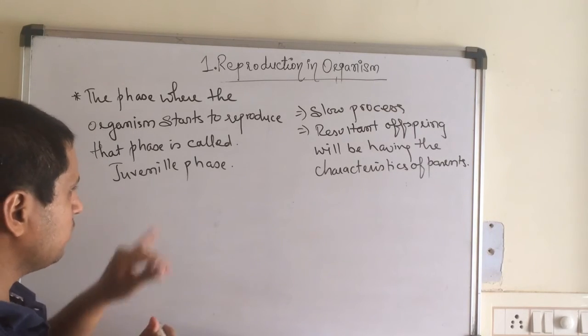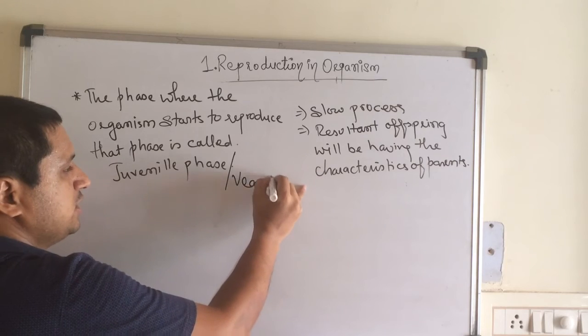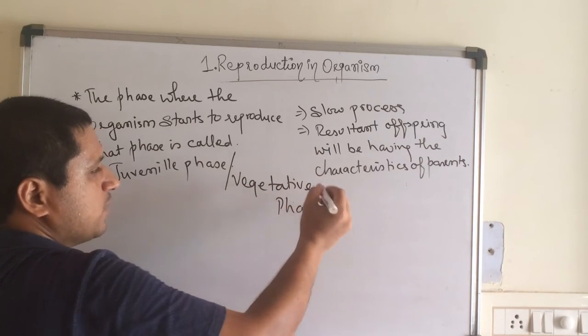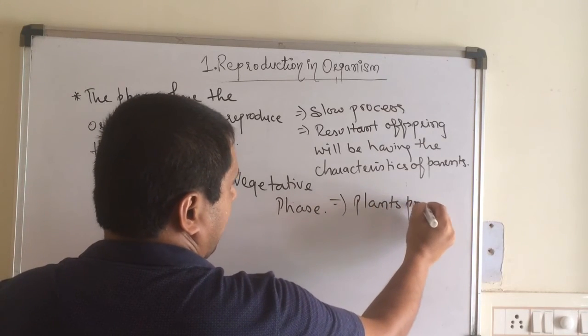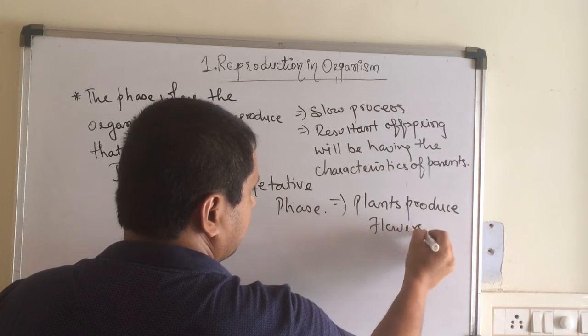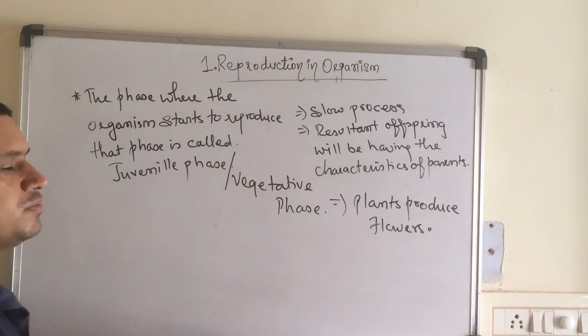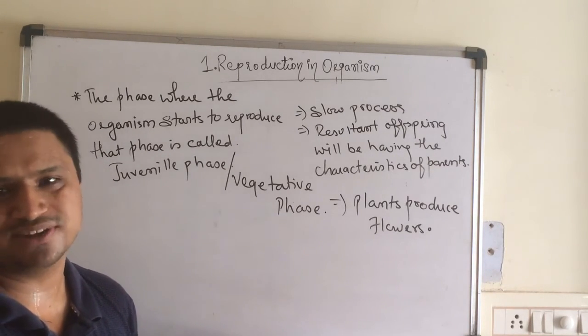Now, this is about the animals. What about the plants? It is known as the vegetative phase. Now, the vegetative phase is the phase wherein the plants produce flowers. When the plants produce the flowers, it is to be understood that they are quite ready for reproduction, or the plant can exhibit the reproduction process.